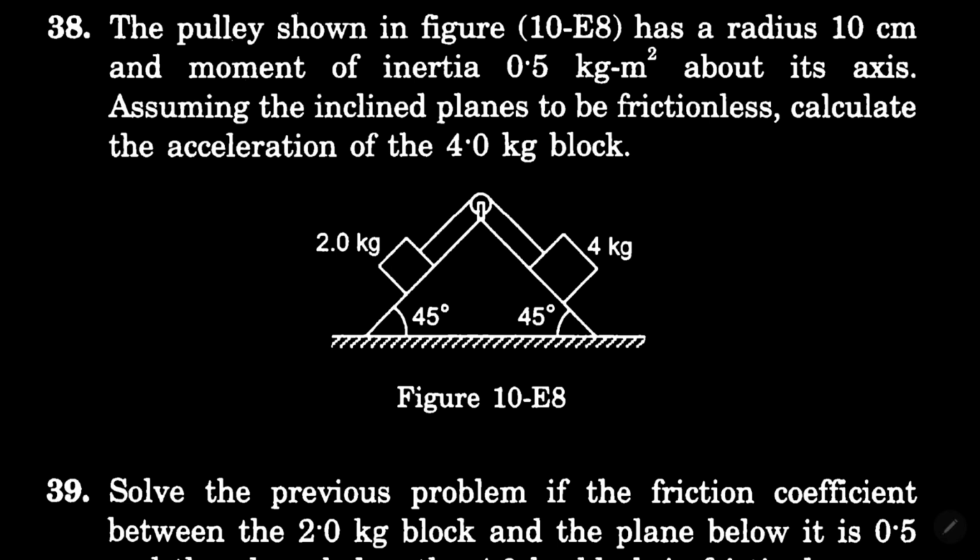In question 38, we have this figure. A pulley is there with some radius. Assuming the inclined plane to be frictionless, we need to calculate the acceleration of the 4 kg block. Solution 38.